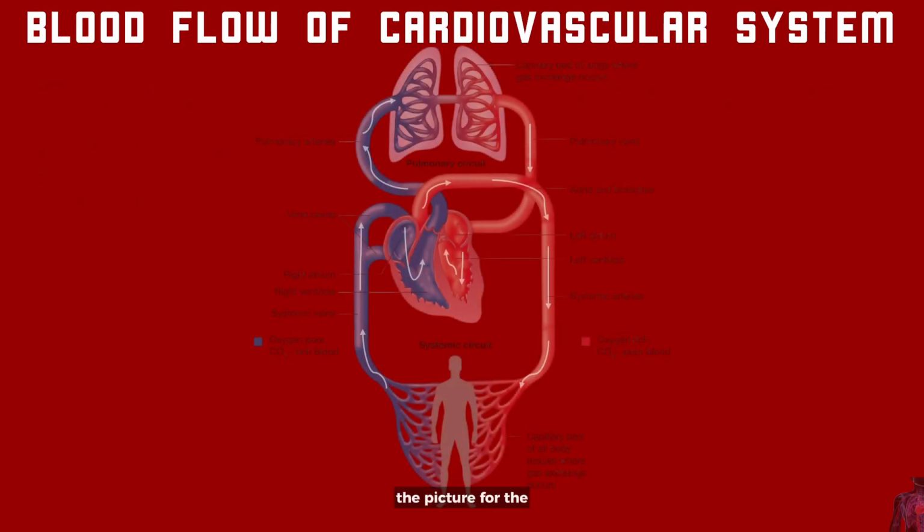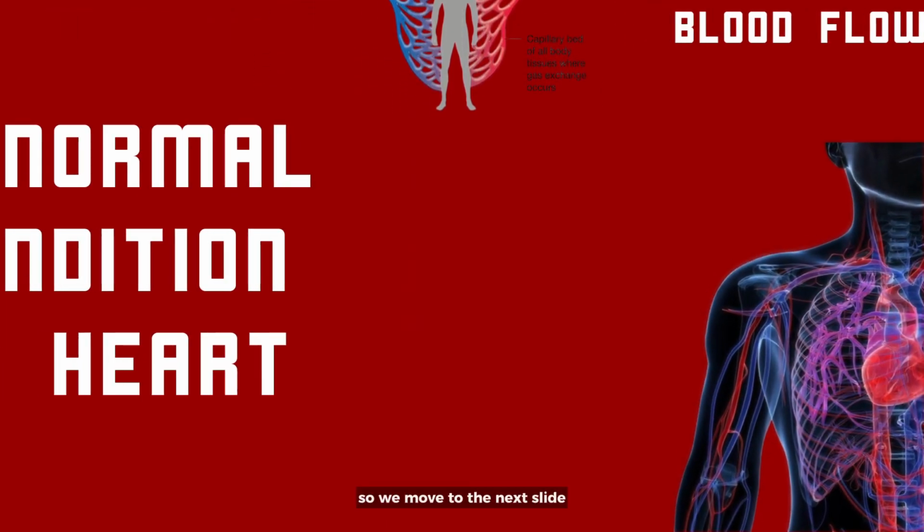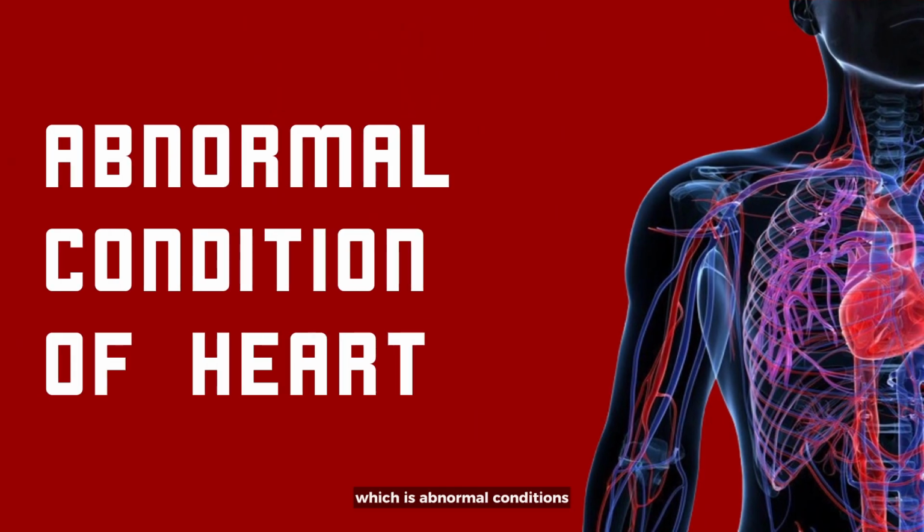So this is the picture of the blood flow of the cardiovascular system. As we can see, the pulmonary circuit is in the upper part, and the systemic is in the lower part. The pulmonary circuit is the circulation between the heart and the lungs. The systemic circuit is the circulation between the heart and the rest of the body. So we move to the next slide, which is abnormal conditions.